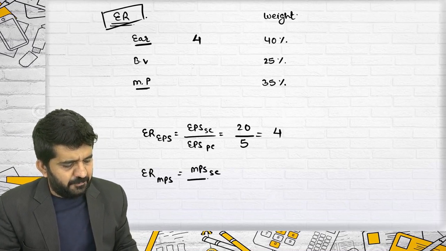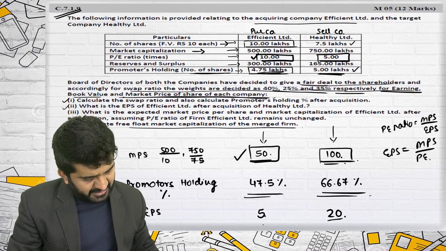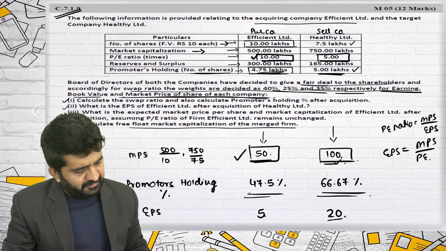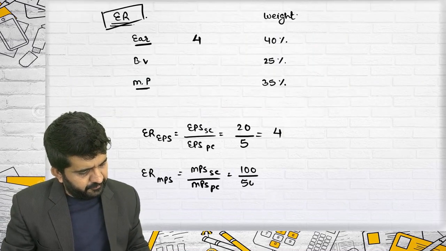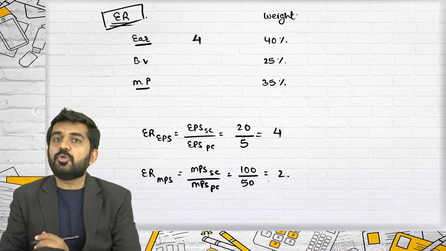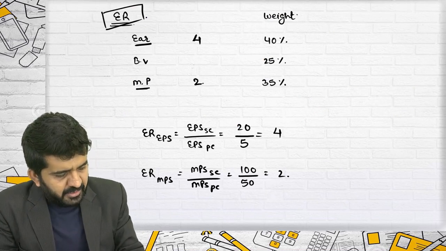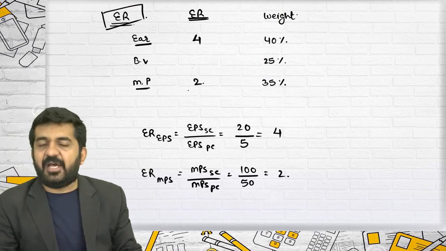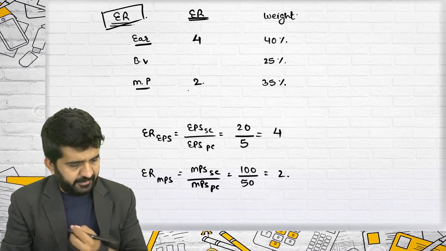MPS of selling company divided by MPS of purchasing company: 100 divided by 50 is 2. So exchange ratio based upon market price is 2.